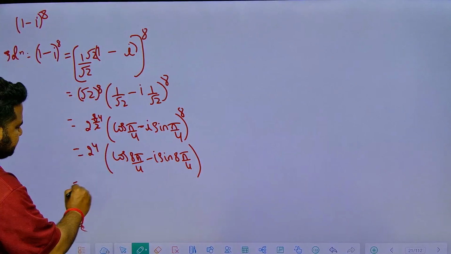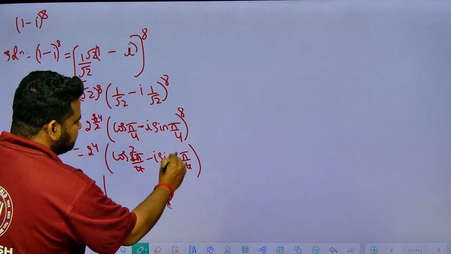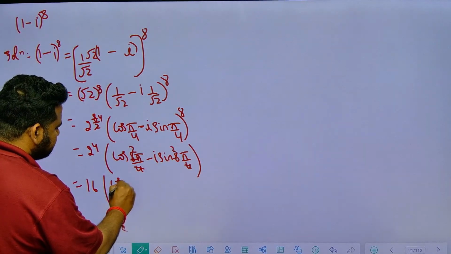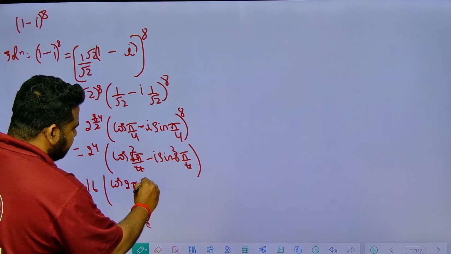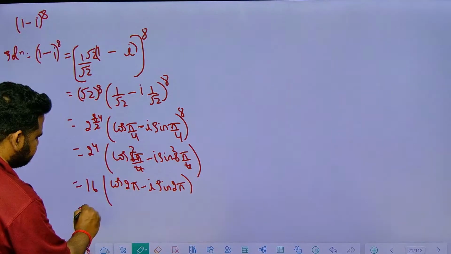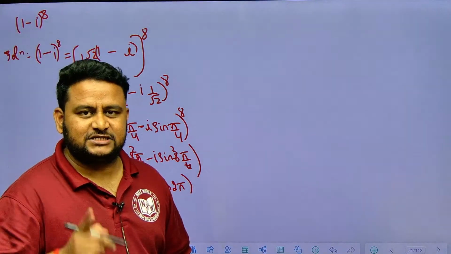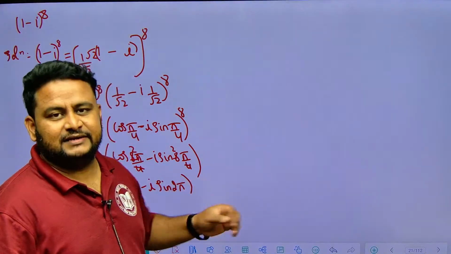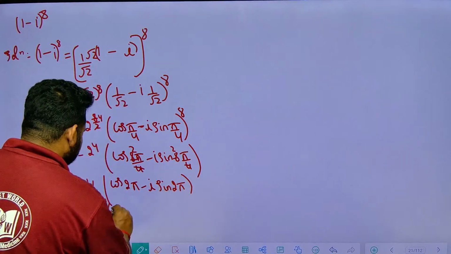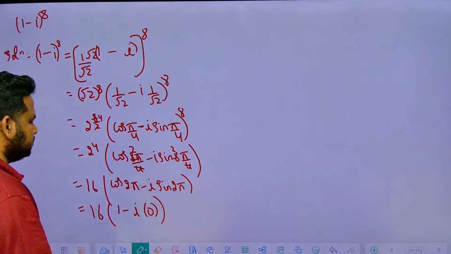2 to the power of 4 is 16. Okay, 8 pi by 4 means 4 2s are 8, so it is 2 pi. So I am having cos 2 pi minus i sin 2 pi. So this will be 16 into cos 2 pi. Cos of odd pi is minus 1, cos of even pi is plus 1, and sin of any pi is 0. So this will be equal to 1 minus i into 0. This is what I will have.